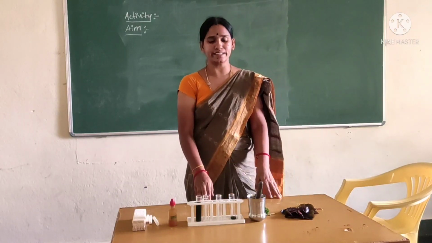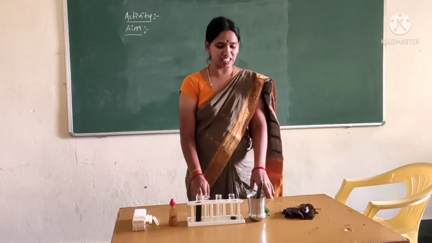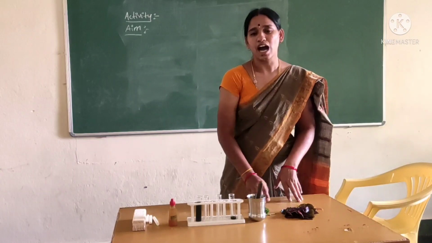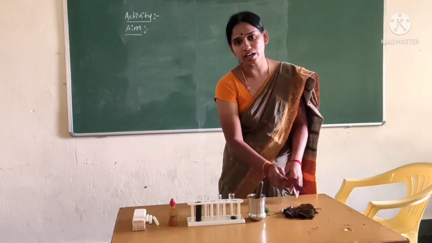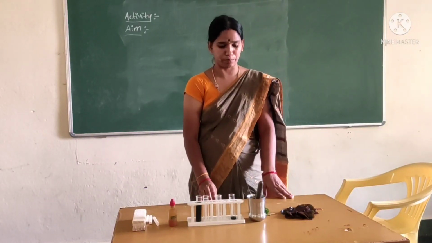We can find it now. First of all, the aim of this activity is to know whether leaves other than green leaves perform photosynthesis or not.